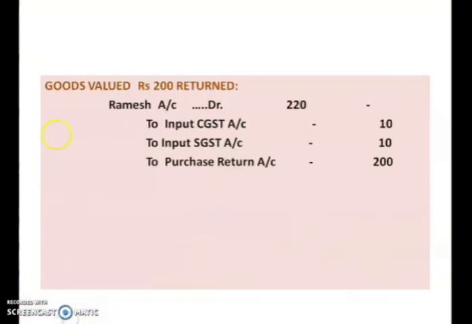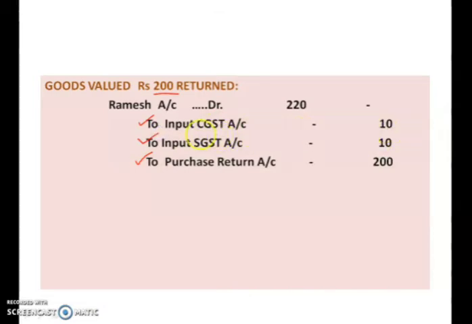Sometimes there may be a case that goods are returned. The purchased goods are returned. So here Ramesh is returning some goods. 200 of goods is returned. You know very well that when there is a purchase return, it is credited. So Ramesh account debited to purchase return account is a normal journal entry. But when there is CGST and SGST, what do you have to do? You have to credit input CGST and input SGST.